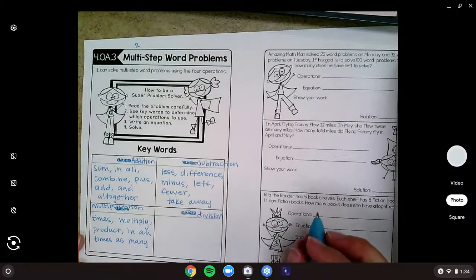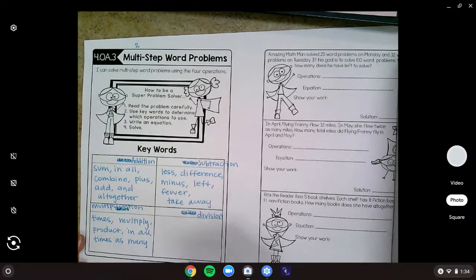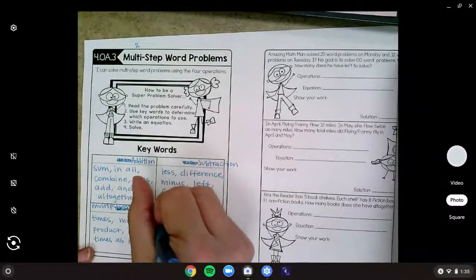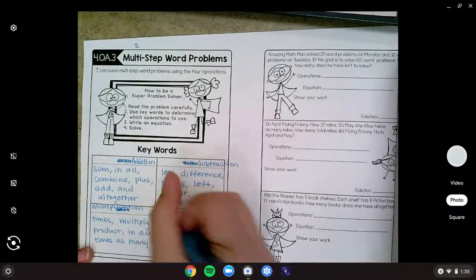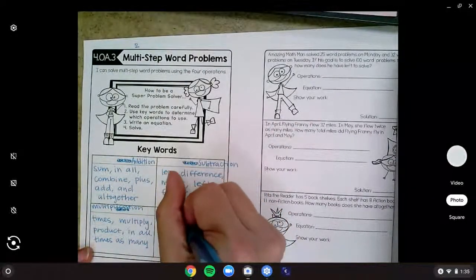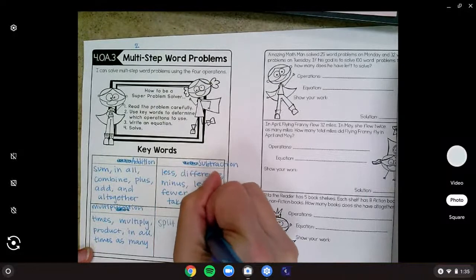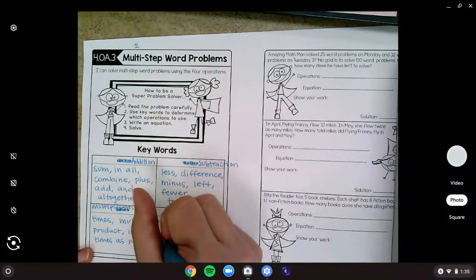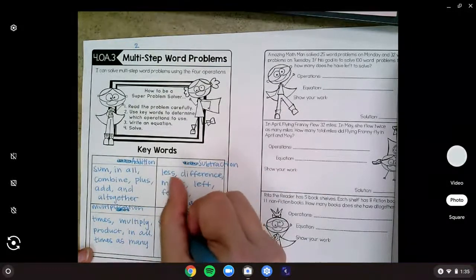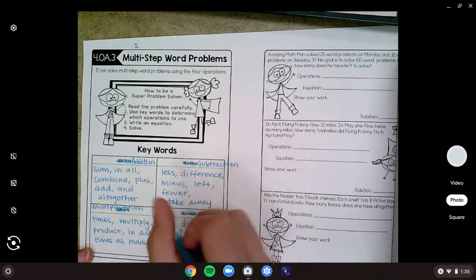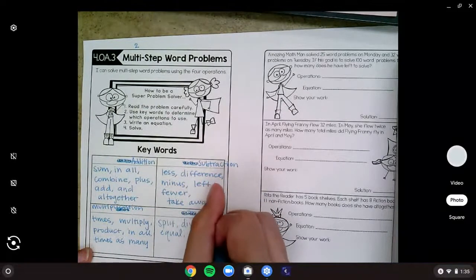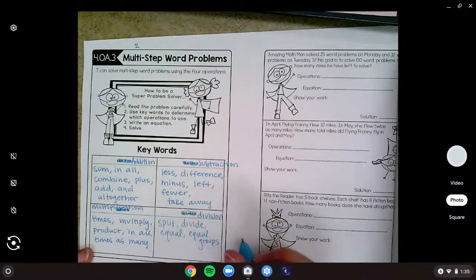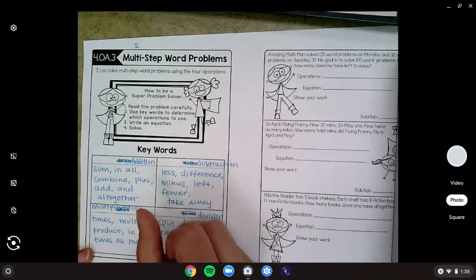Now for division. Think through division is when we are splitting things apart. So you might see split, you might see divide. You might see equal or equal groups. Might ask you to share.